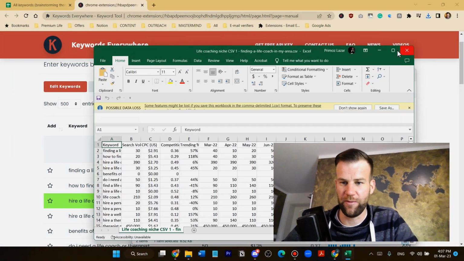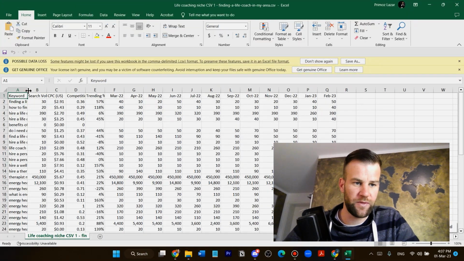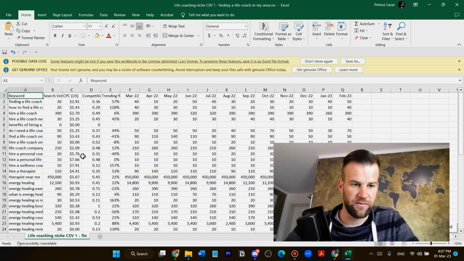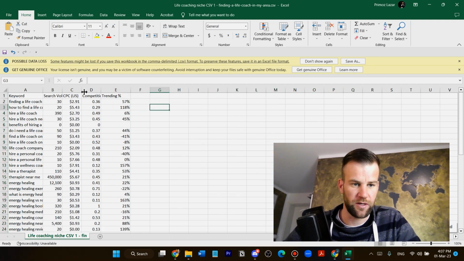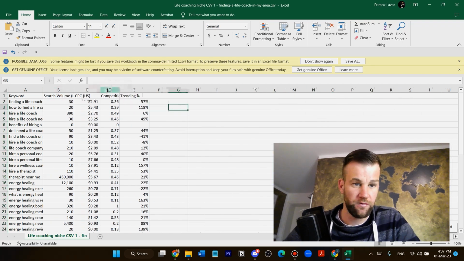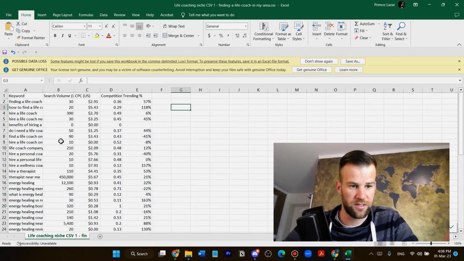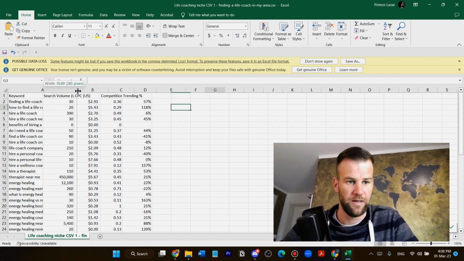We got all of these numbers, and I could already work out of this, but I'm going to show you a quick technique that I'm using. I'm going to import this into more friendly software so I can order this, play with it, and even build on top of it.